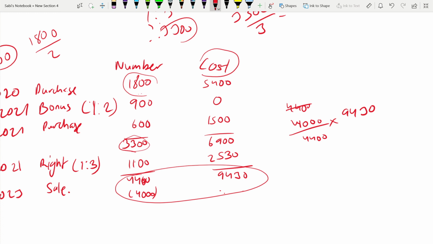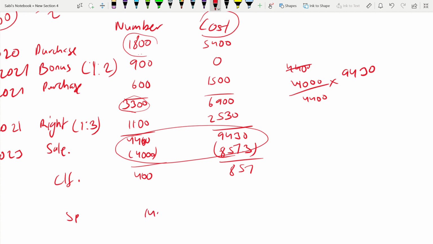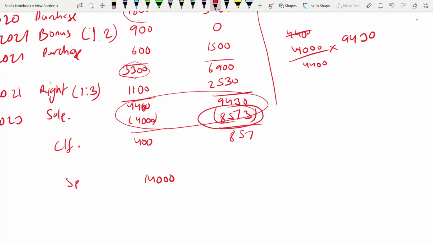It is 8573. It's always like this. Okay, always. So the cost is 8573. This has to be deducted. Then you will be having 400 and 857. This is balance carried forward. So now what is the sale proceed? 14,000. You have sold it for 14,000. What is this cost? This cost you have to find. This is the reason you have to do all this table to find that cost, because you have to deduct from the sale proceed. 8573. That means to sell 4,000 shares, this much is the cost. 8573. And this is your chargeable gain. 5427. Chargeable gain.